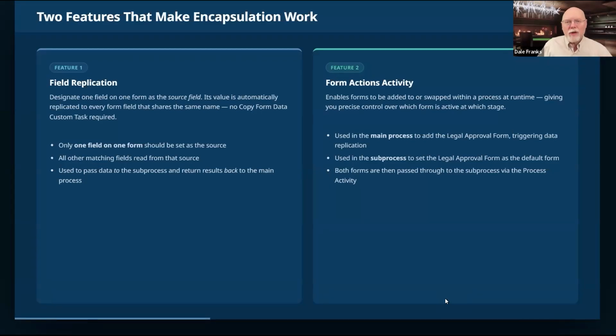So we're going to use that in two ways. We're going to do two things. We're going to set some fields on our main process form that are going to pass some required data over to our legal approval form. And then we're going to take, I think one field will be enough to show, one field from our legal approval form, and we're going to make that a replication field. And we're going to pass that back to our parent form. So we're going to have two-way replication going, although it will be for different fields.